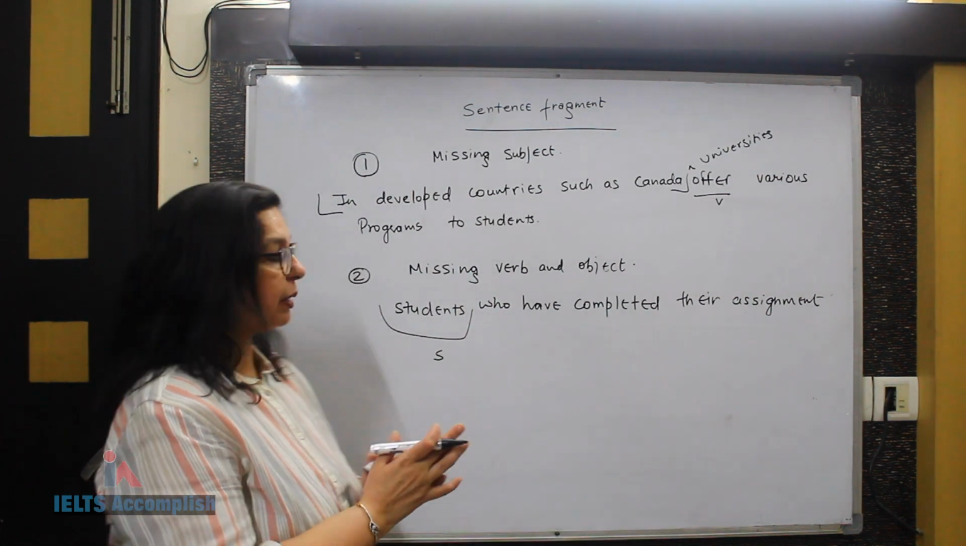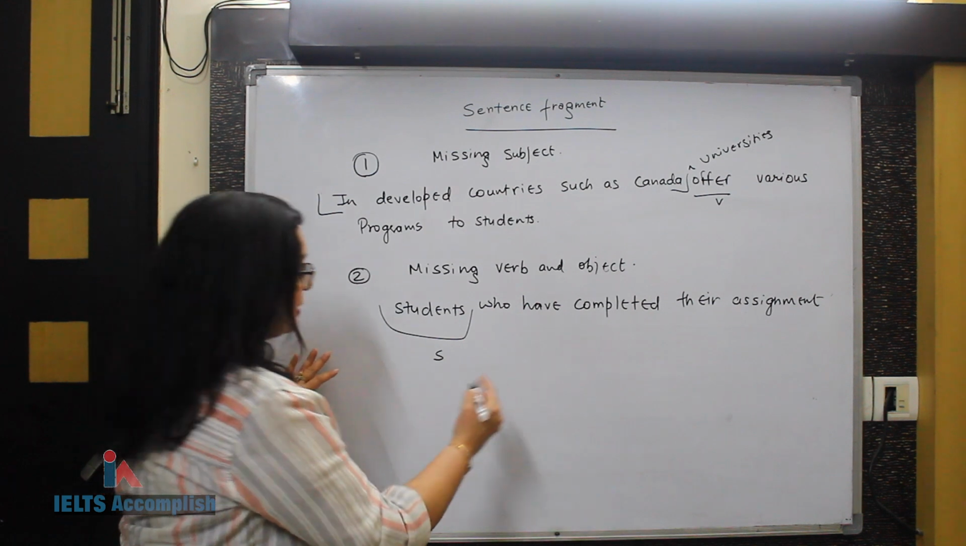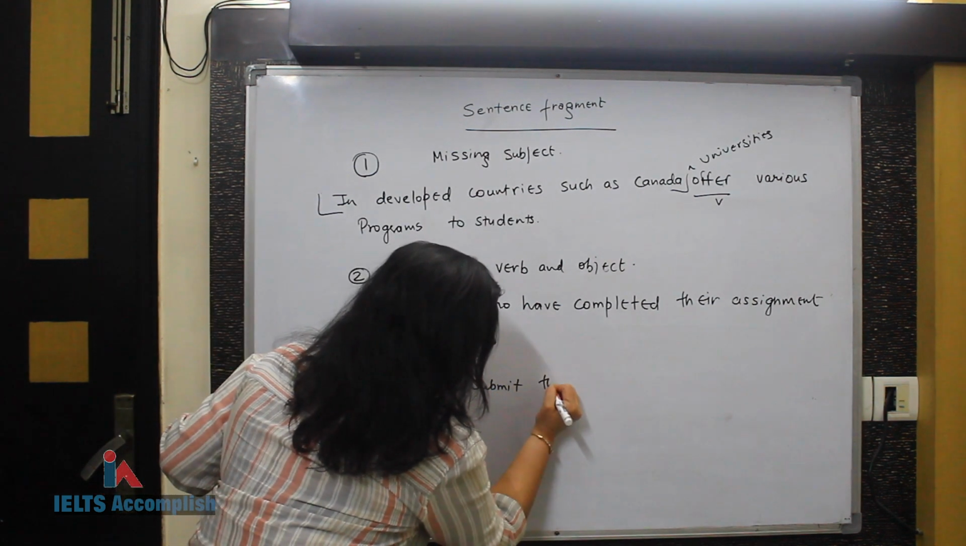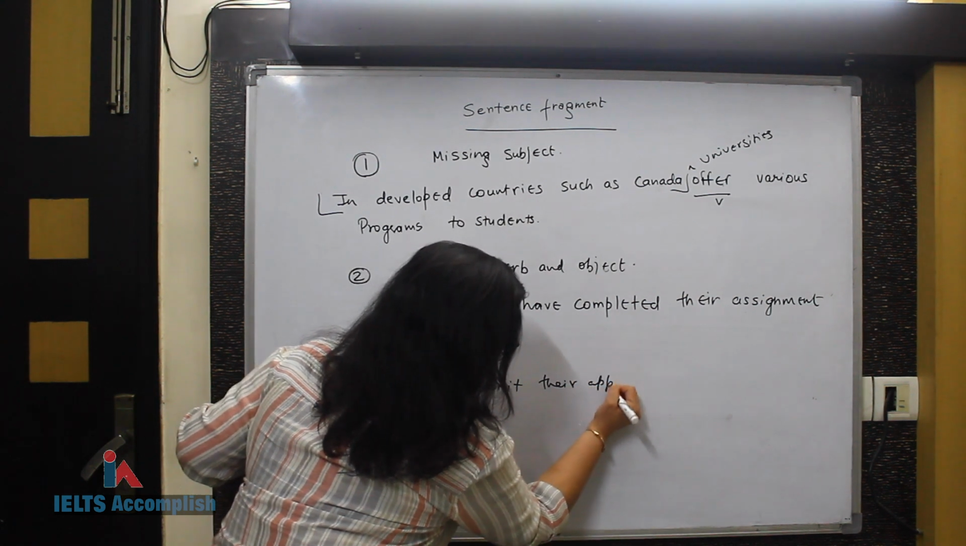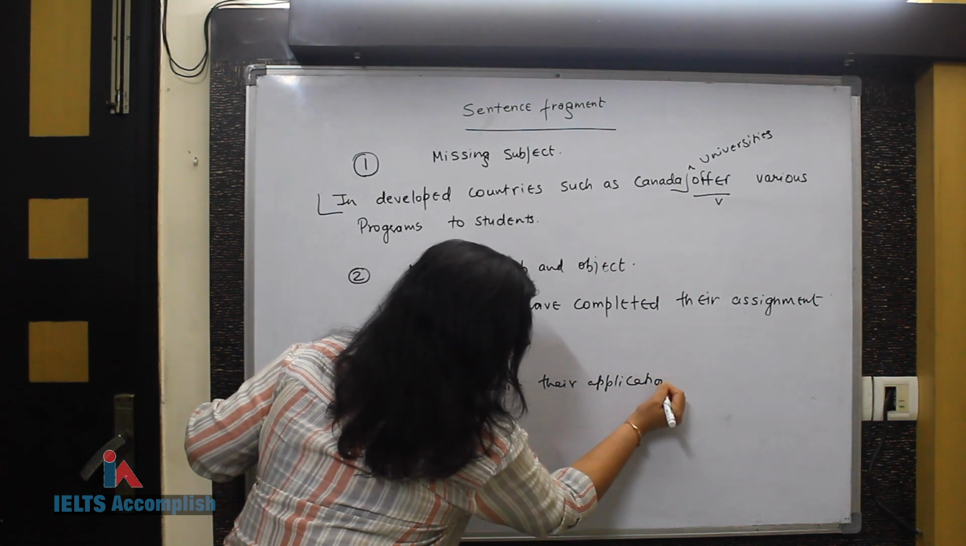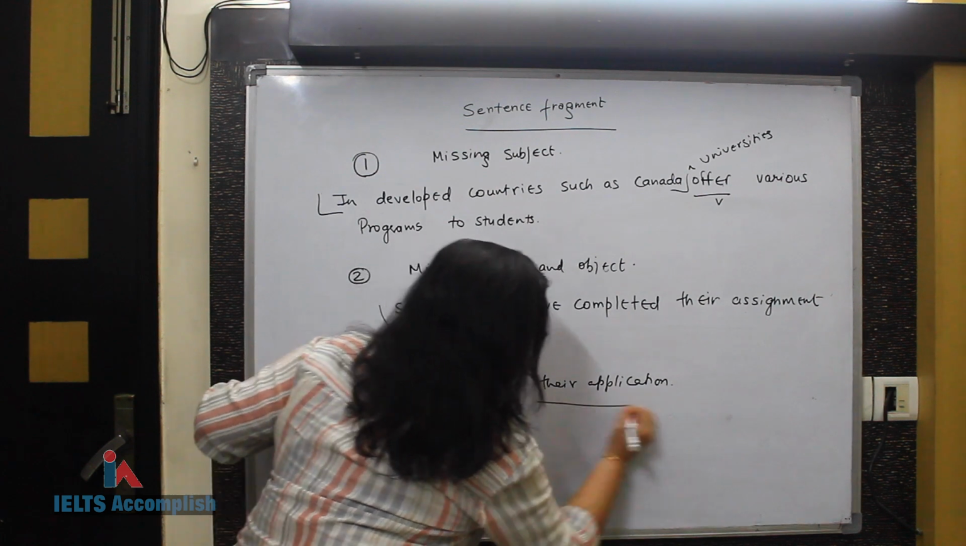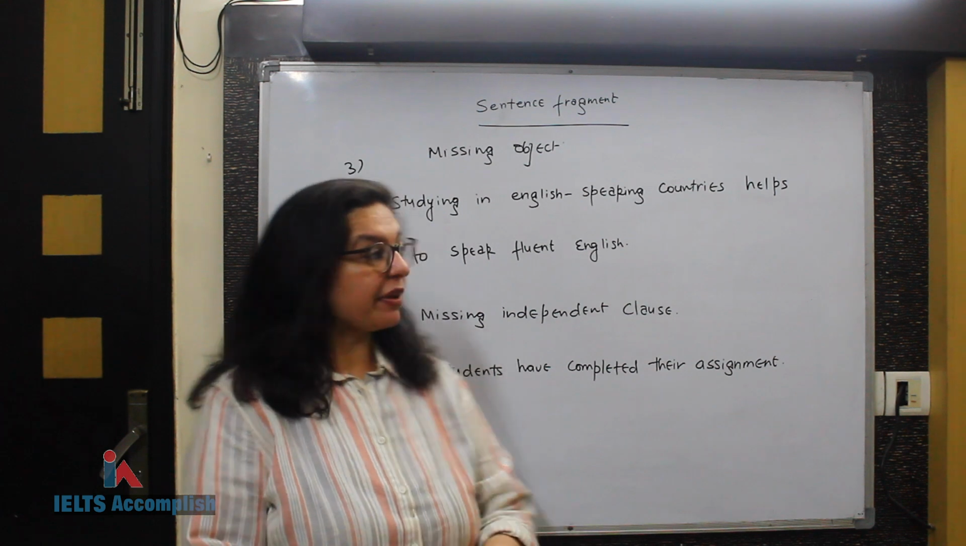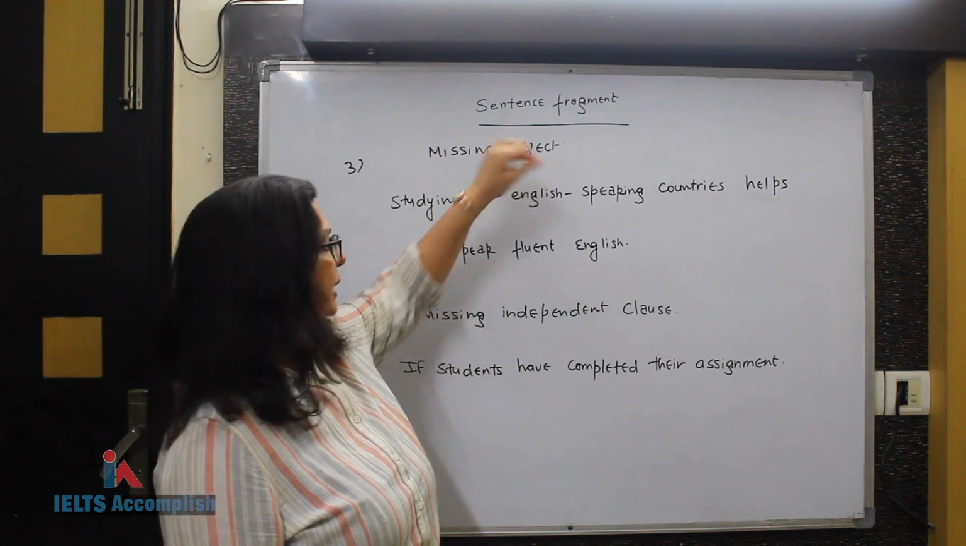Maybe the sentence can be completed with: students who have completed their assignment can submit their application. Now this is the verb and this is the object. Another possibility of creating a sentence fragment is a missing object.